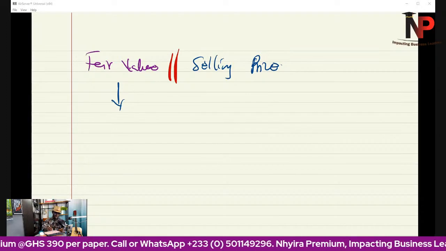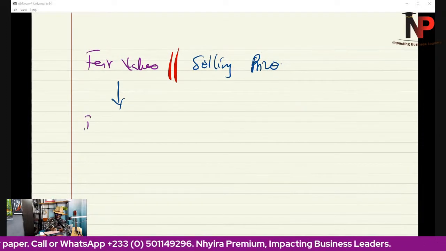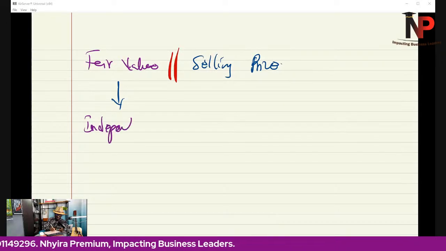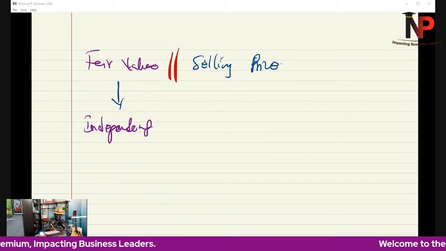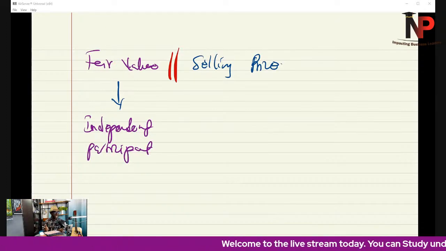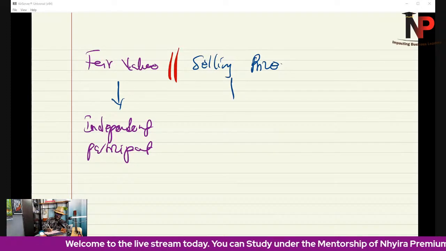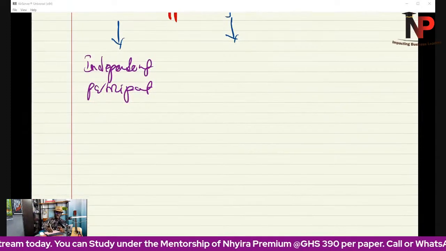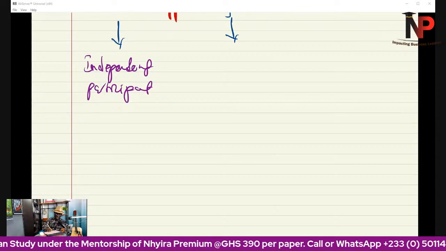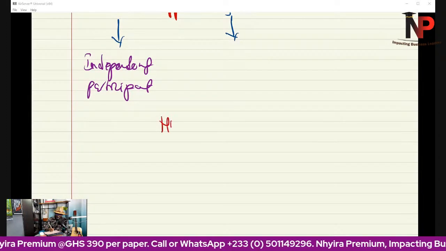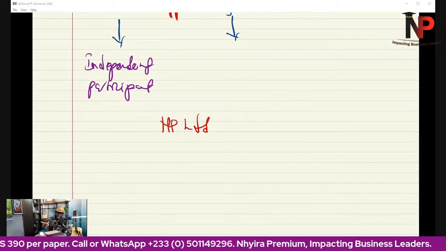because the fair value assumes we are selling to an independent party, or that the transaction is occurring between independent market participants. What will be the amount that they will sell it at? That will be the fair value. The selling price is actually the price that the thing is sold at. So let me give you an example. Let's say I have a company, MP Limited. Then there is another company.